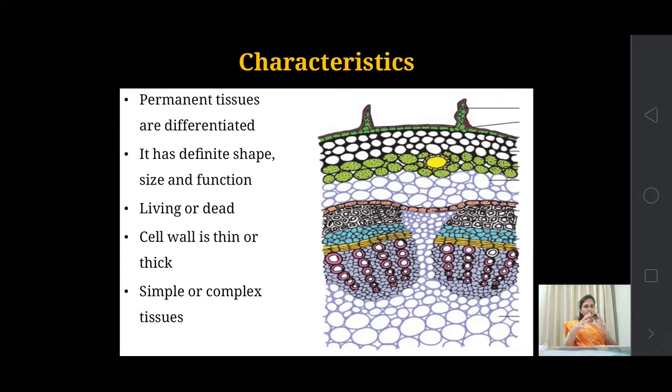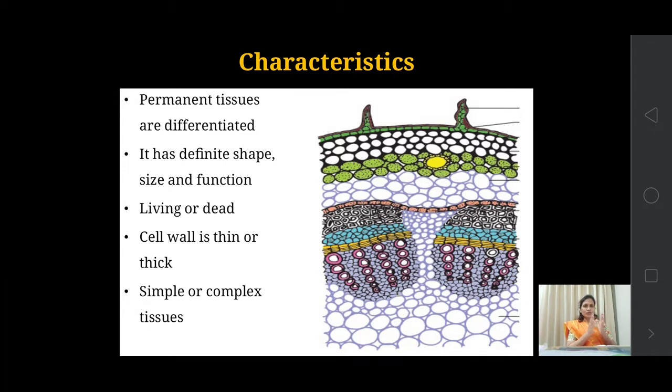Meristematic tissues are undifferentiated; they don't have any specialized or specific structure and function. But the permanent tissues are differentiated. Differentiated means they get their specific structure and function. They got their permanent structure and function. So the cells of these permanent tissues have definite shape, size and function.